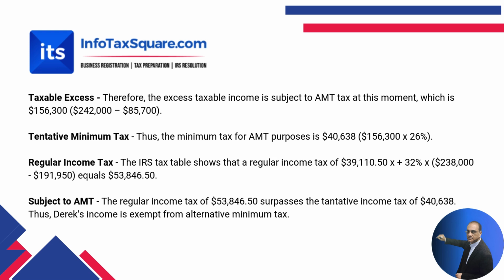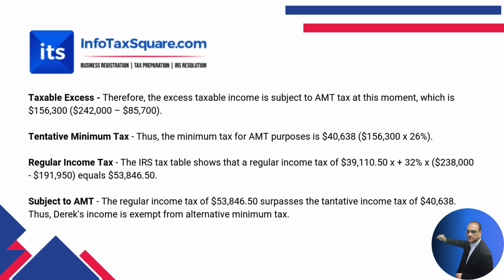Now we have to find out the tentative minimum tax. So his tentative minimum tax will be $40,638. We have to calculate that based on 26%. As we just read, if the amount is up to $232,600, the tentative tax rate is 26%.